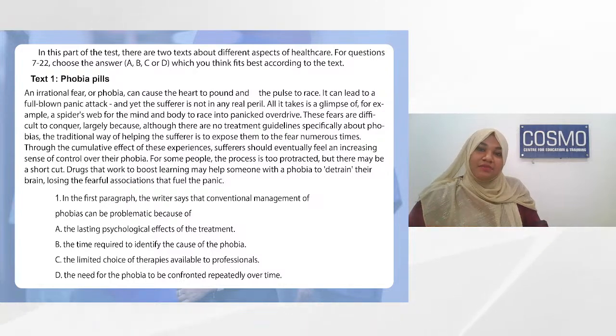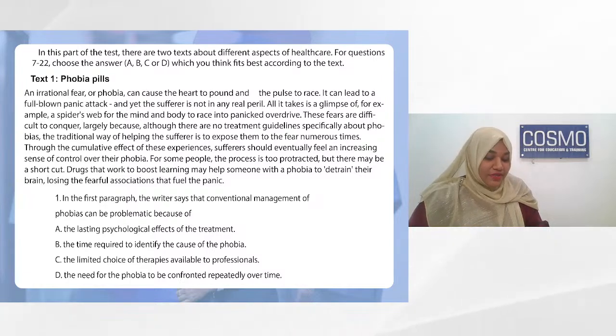So everything is taking place inside, and it is not actually affecting the person outside. So nobody is actually knowing that there is a real peril there. All it takes is a glimpse of, for example, a spider web. That is, a glimpse of something can give a real phobia to some people. For example, a spider's web for the mind, and a body to race into panicked overdrive. So these fears are difficult to conquer. That is, we are talking about phobia here.